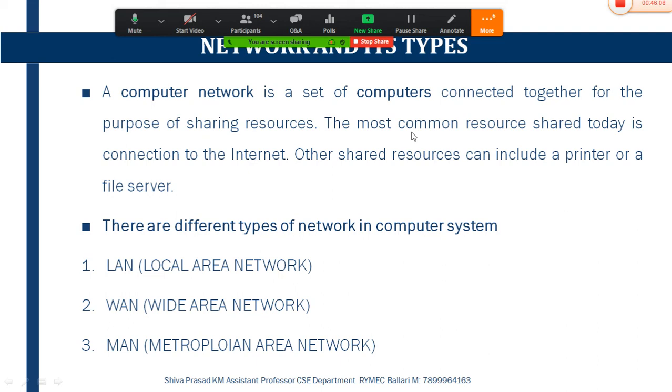One is local area network, the second is wide area network, and the third is metropolitan area network. Out of these three, WAN, which is called wide area network, acts as a vast area network. It helps us cover the entire world, whereas LAN acts as a smaller network which we can connect only within our working place.